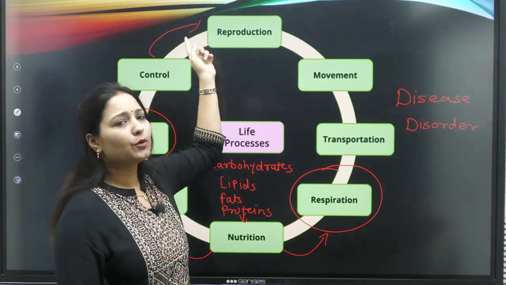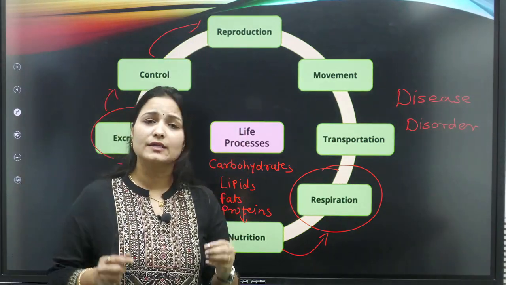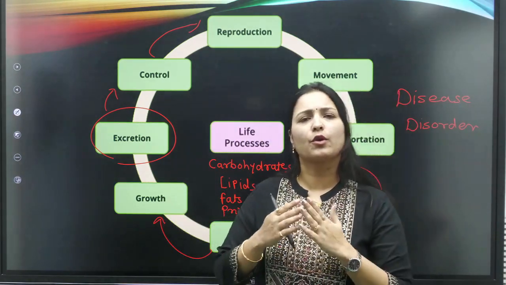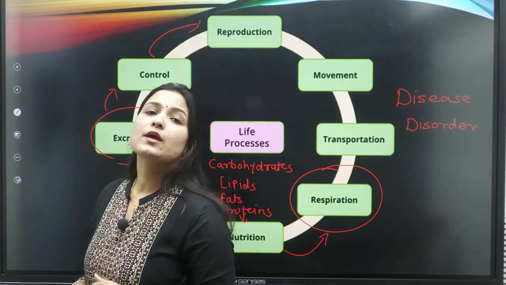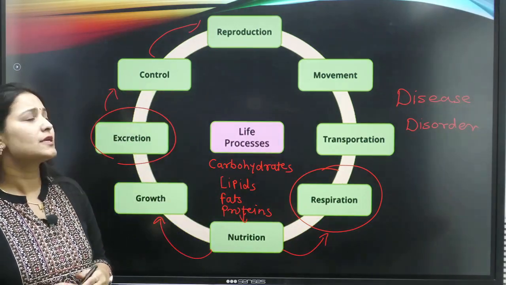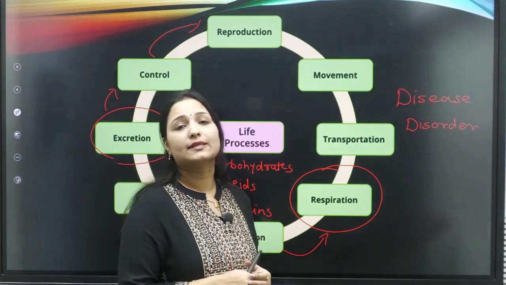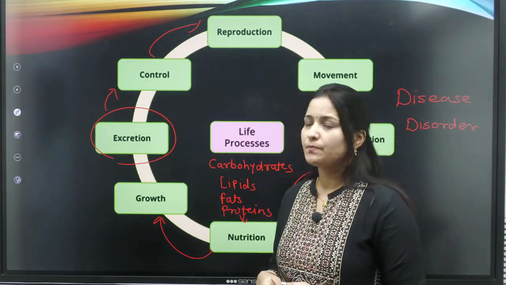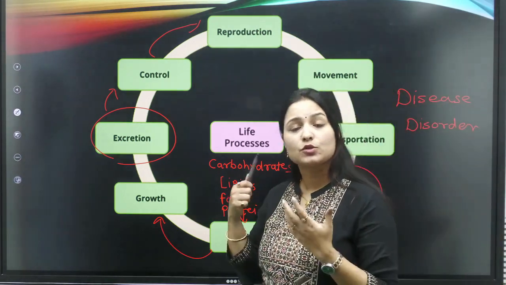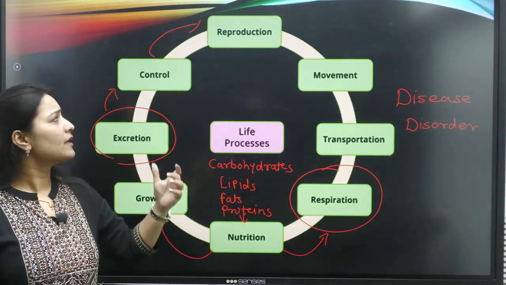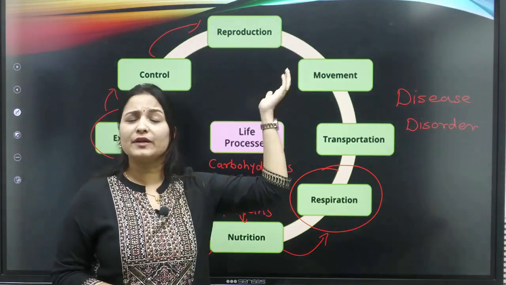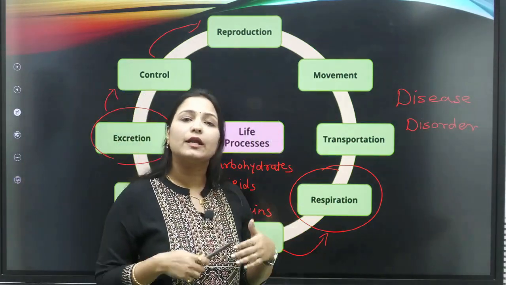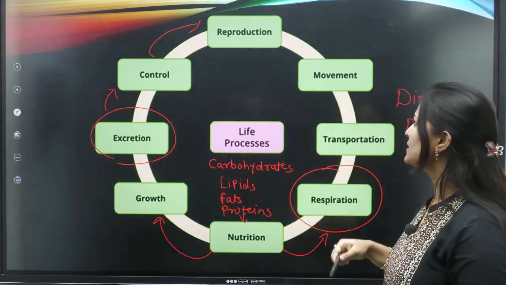Reproduction, as I already told you: every organism on planet Earth wants to sustain its life on Earth for a longer period of time, and that is why reproduction is the life process of producing young ones exactly similar to their parents. It is also studied in the life processes, because reproduction has different mechanisms like sexual reproduction and asexual reproduction. And when we learn individually, I am going to explain these things.